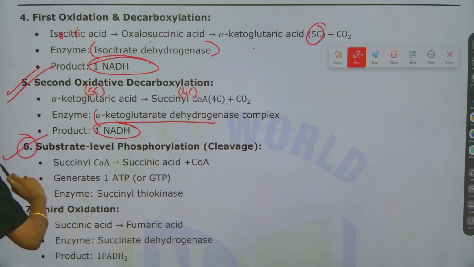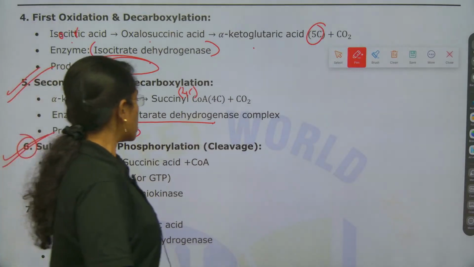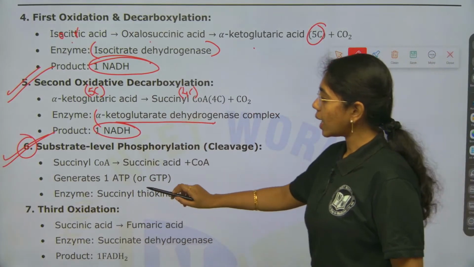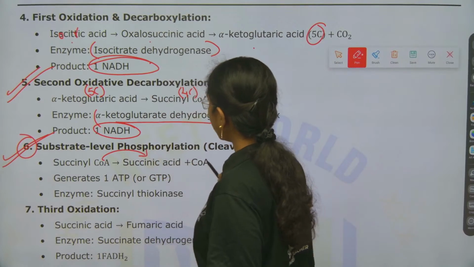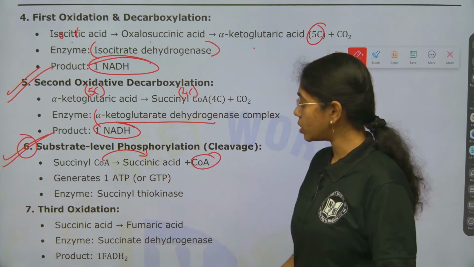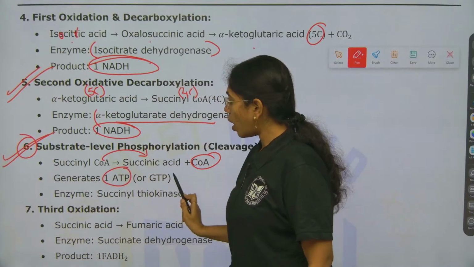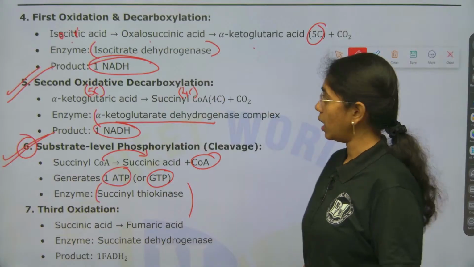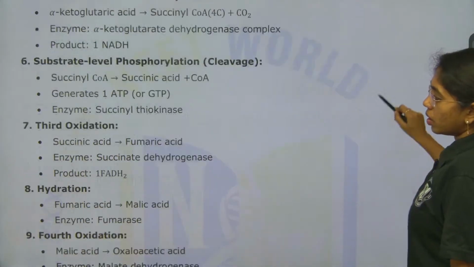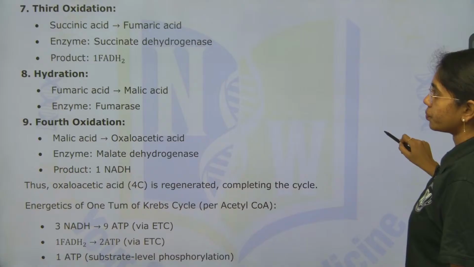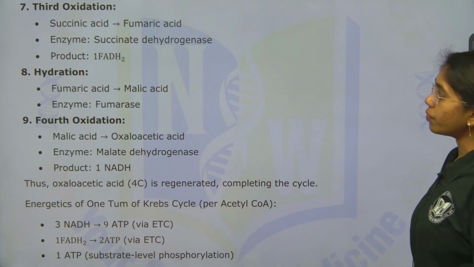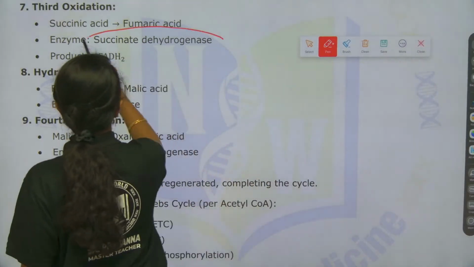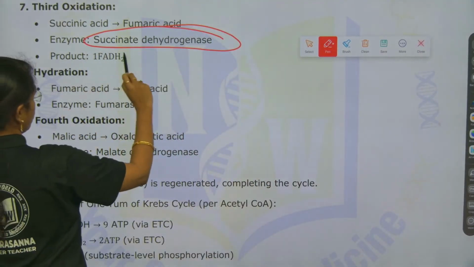Next, sixth step if you see, this is substrate level phosphorylation or cleavage, wherein succinyl CoA is converted to succinic acid and coenzyme A. This will generate 1 ATP or 1 GTP by the enzyme what? Succinate thiokinase. Next, third oxidation, succinic acid to fumaric acid by what enzyme? Succinate dehydrogenase. This is the enzyme. Product formed is 1 FADH2.